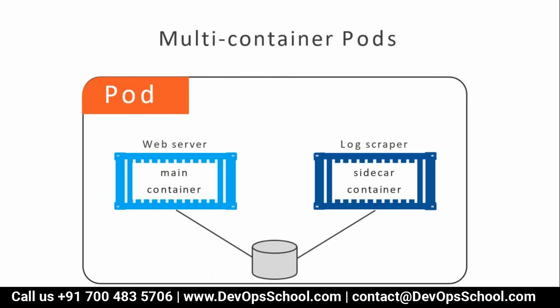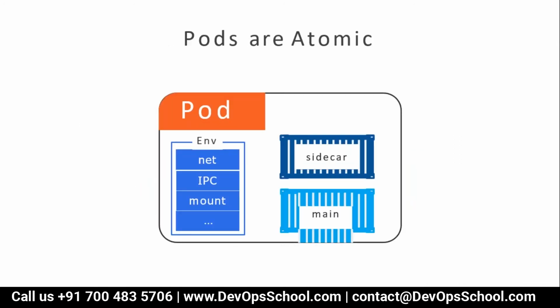The first container of that particular pod we call the main container, and the second container of that pod we call a sidecar container. That's the terminology we use. Both containers share all the environment of that particular pod: network namespaces, IPC, mount, everything. Whatever is assigned, mind it, gets assigned to the pod, and all the containers can access it. Yes, all the containers can access it. Mind it.